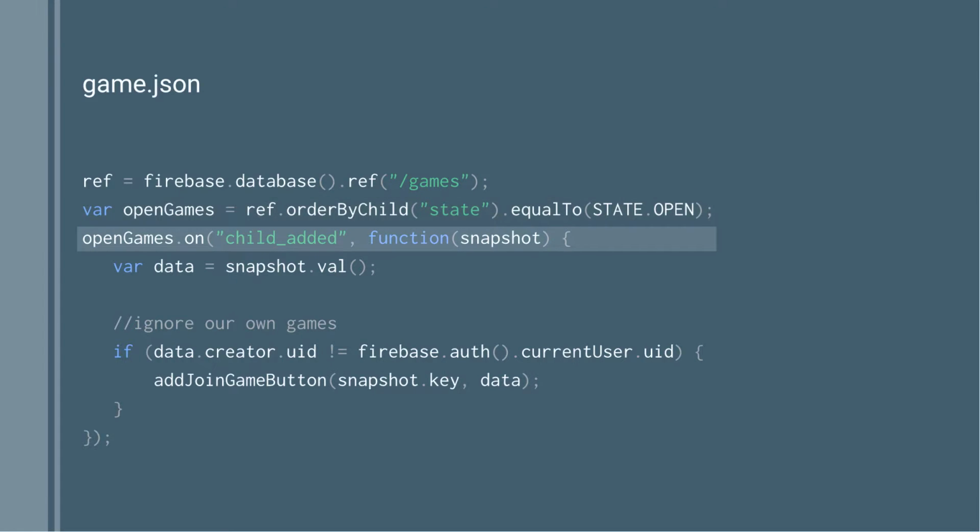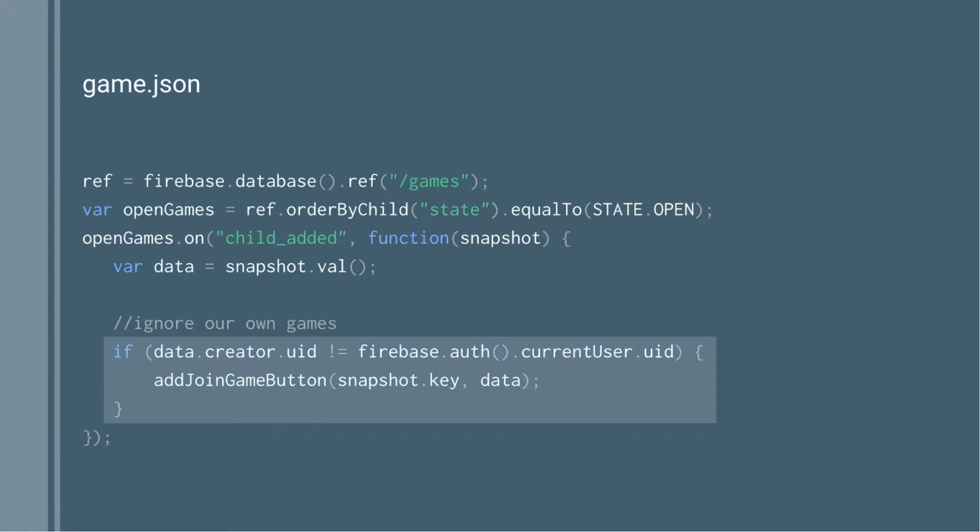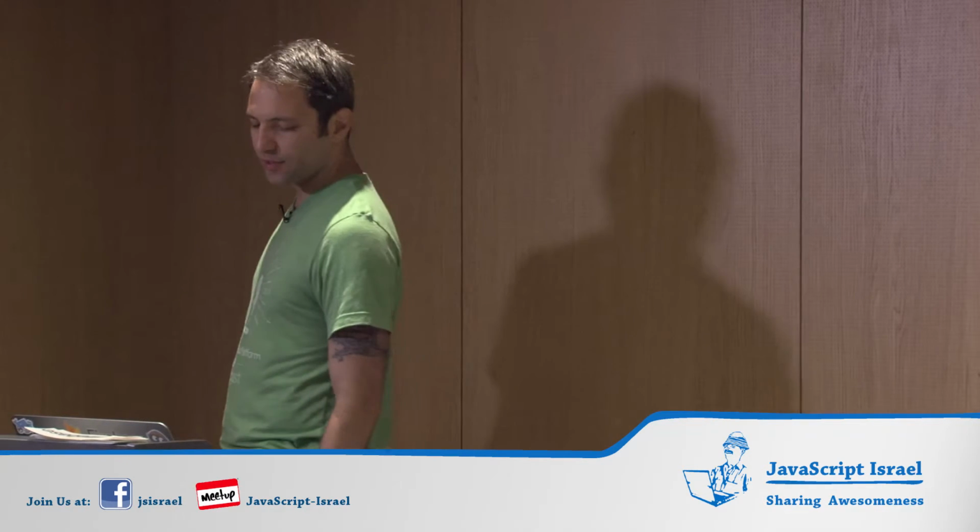I can do a child added. And basically, every time one comes in, I can grab the details and throw it up on screen. I can even do some more cute stuff here, which basically says, if this is my game, like I created it, please don't show it, because I don't want to join my own game. That would be weird. So I can do that very much the same as I would on chat.